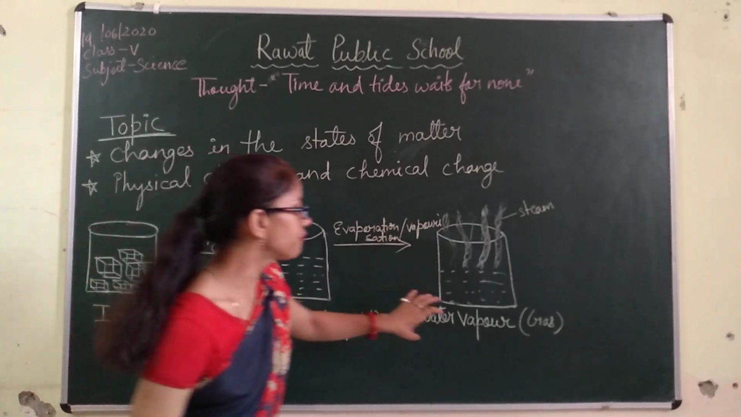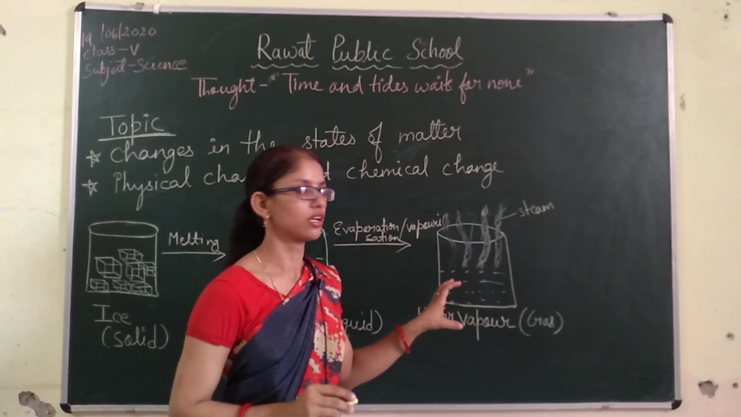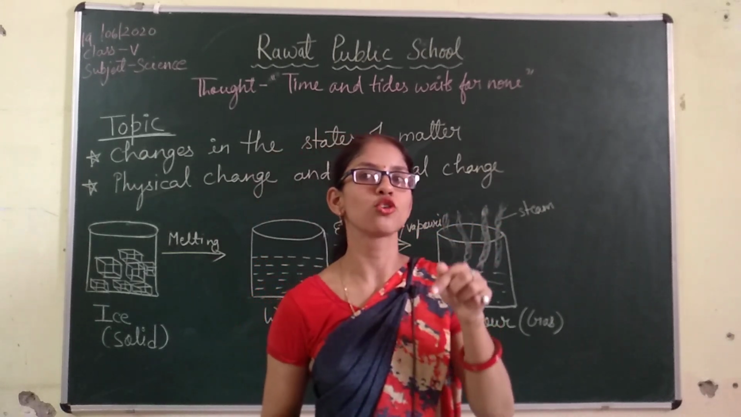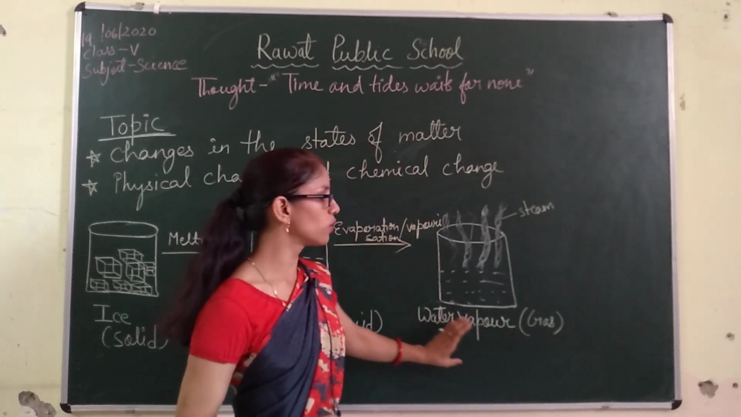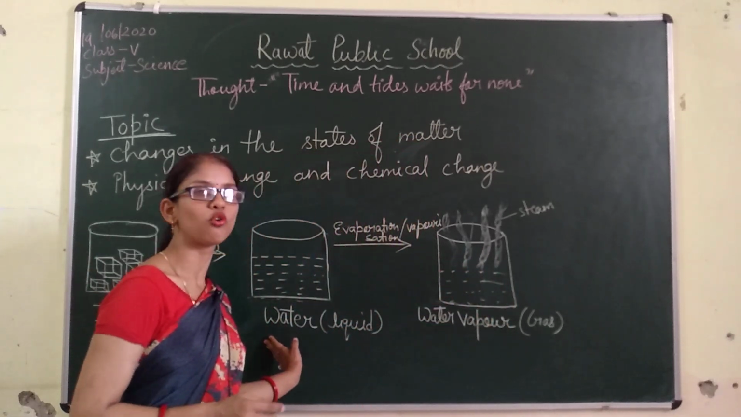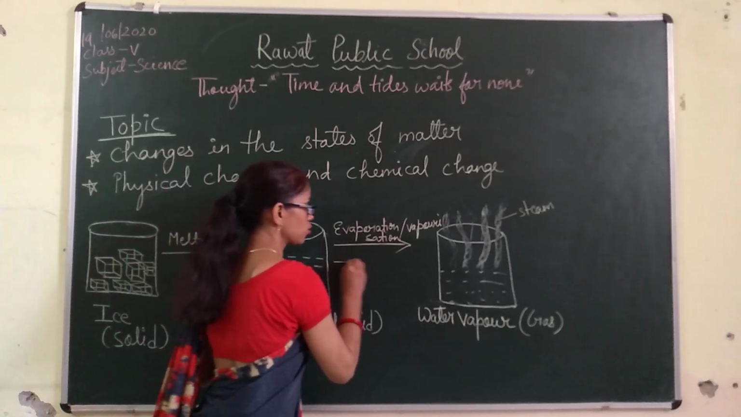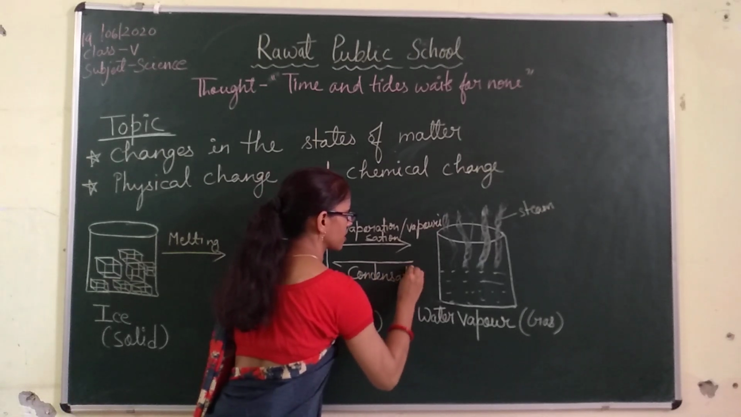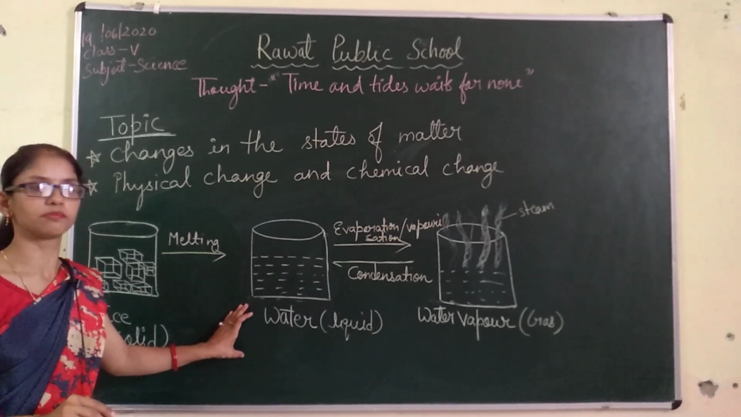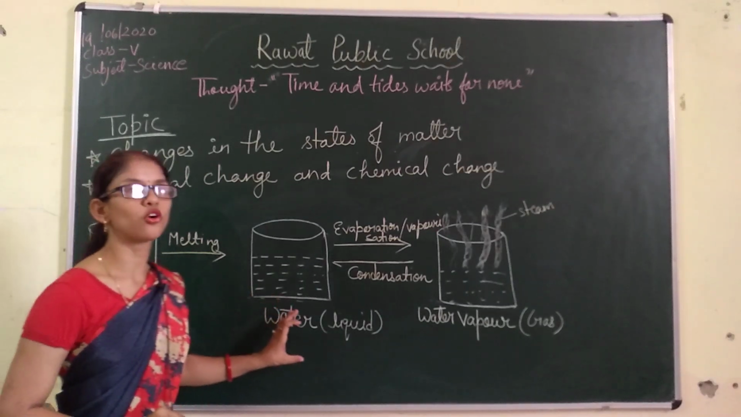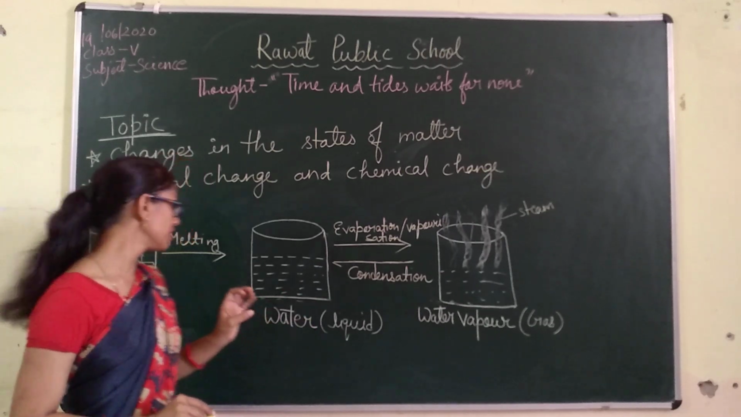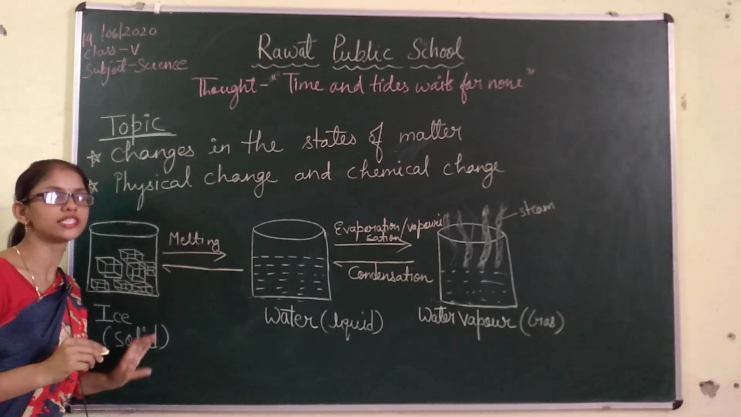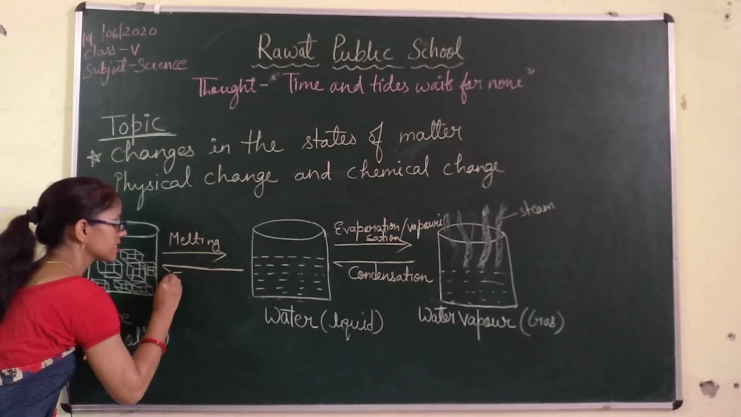Then next, if the water vapor cools down, if we cover a lid over this water vapor, we see water drops on the inner side of the lid. So on cooling, this water vapor changes again into water, the liquid state of matter. This process is known as condensation. And when we keep this water in the fridge at lower temperature, the water changes into ice again, the solid state of matter, and this process is known as freezing.